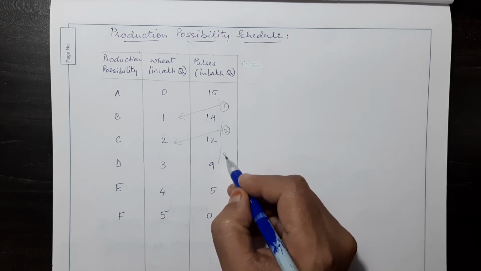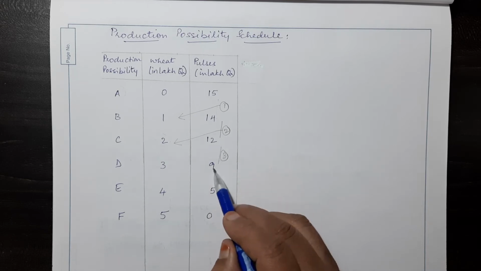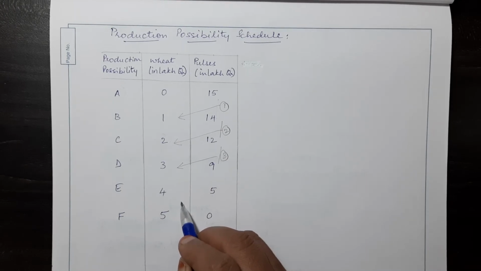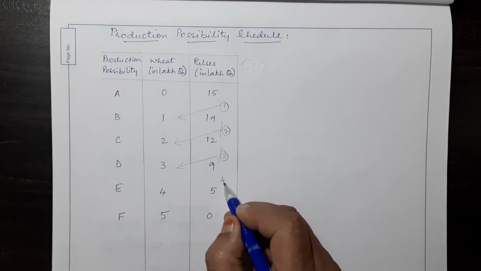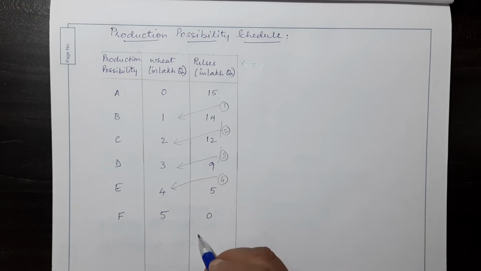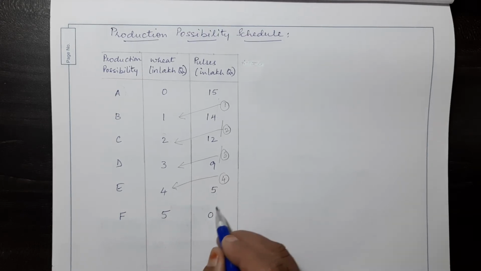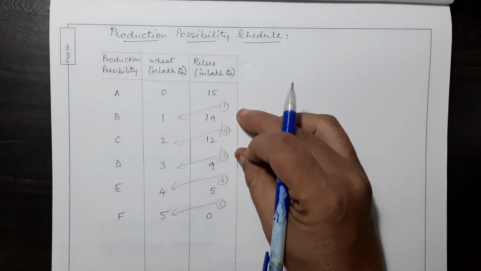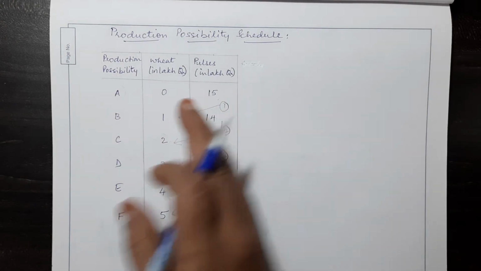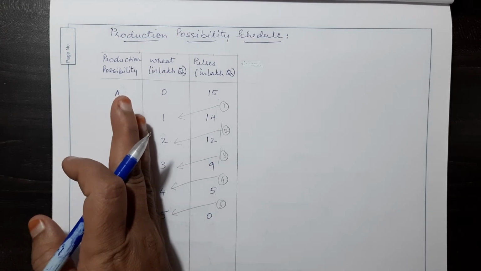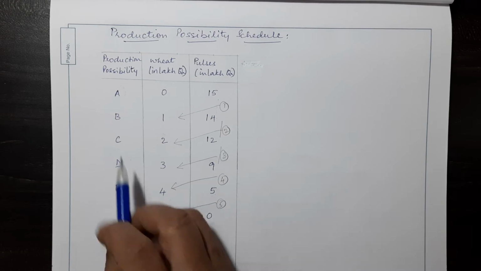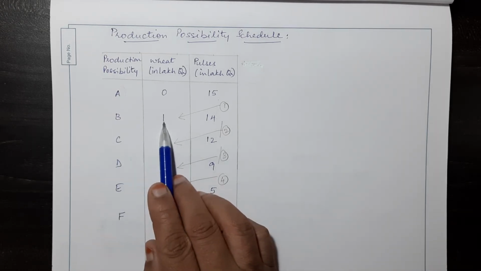Now if I forego 3 units of pulses, 12 minus 9 is 3, I can produce 3 units of wheat. Similarly, 9 minus 5 is 4, so you can produce 4 units of wheat. 5 minus 0 is 5, and so here 5 units of wheat can be produced. So what is the amount that we are foregoing to produce the other good is very important.